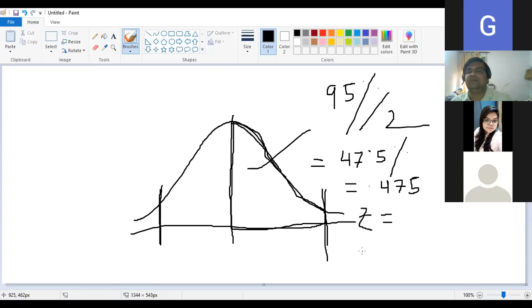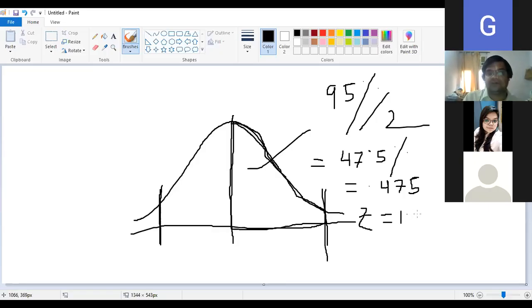1.9. Very good. 1.9. Go vertically and check what is the value. 0.07. 0.06 or 0.07. Okay, you can take 0.06, I think, is the closer one. So take 0.06. So 1.9 plus 0.06, how much? 1.96. Yes. Now you got it.